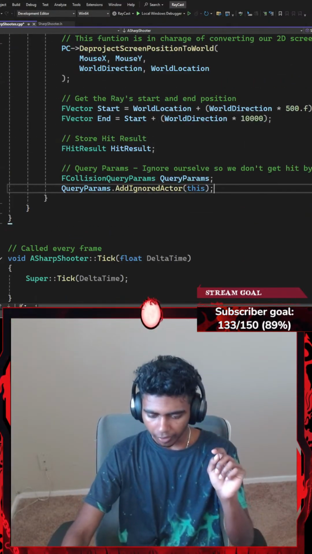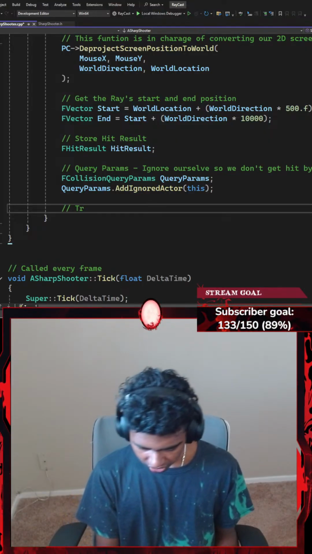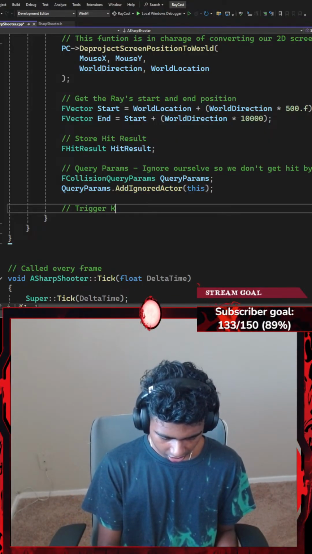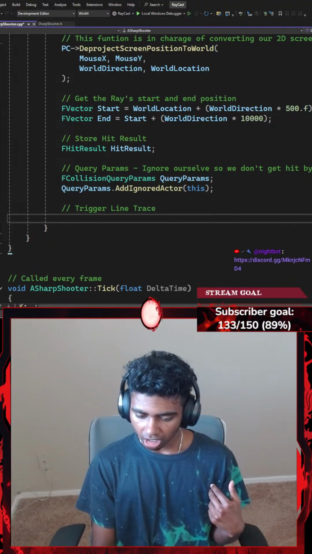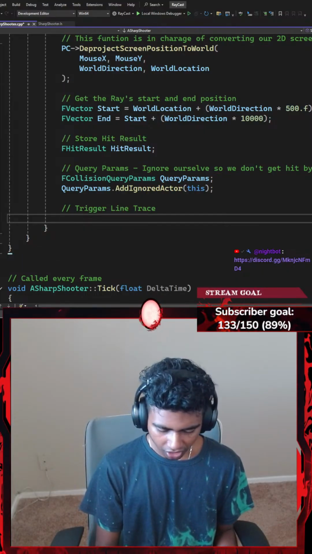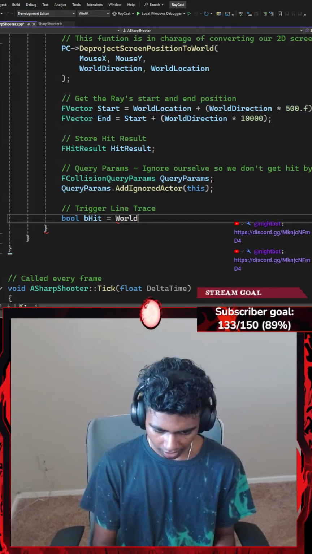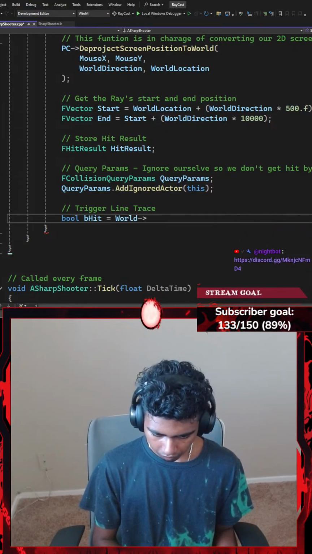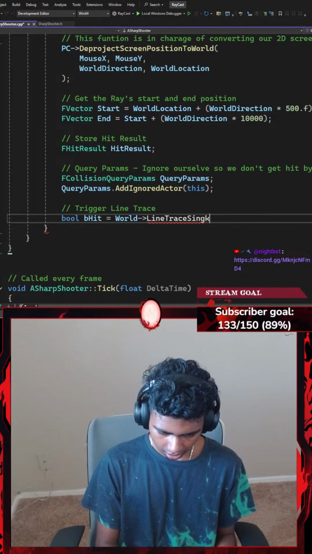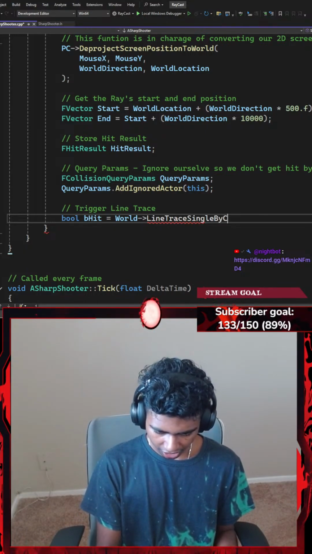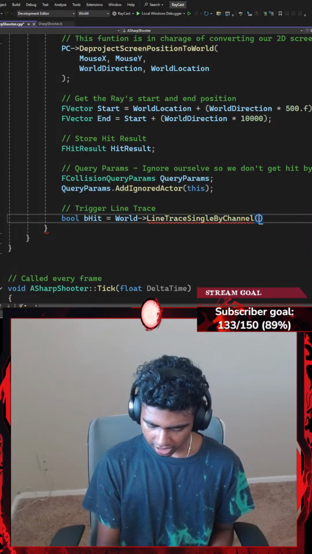Okay, so apparently I'm gonna go with something like, what was it? It was TriggerLineTrace, so I'm gonna go with TriggerLineTrace. For my TriggerLineTrace, I'm going to create a Boolean variable called bHit, which is going to be equal to my world that points towards LineTraceSingleByChannel. Okay, so LineTraceSingleByChannel with a pair of parentheses.